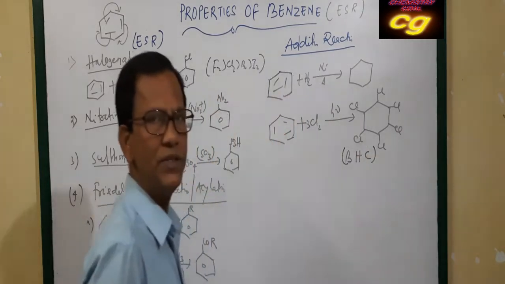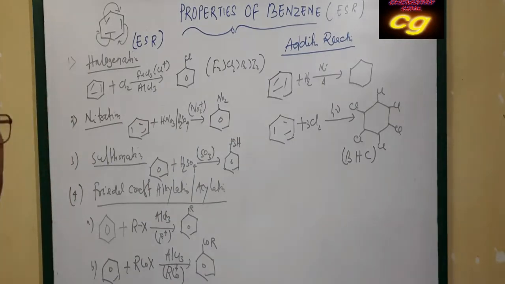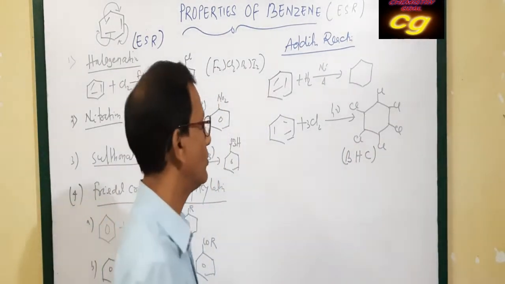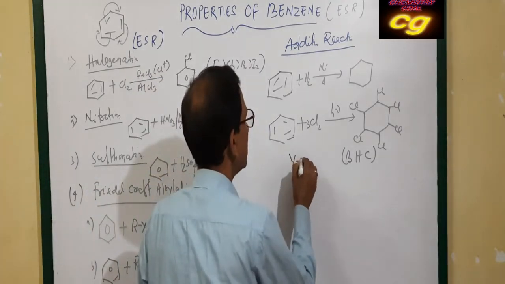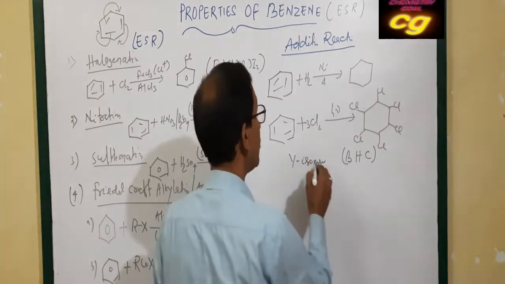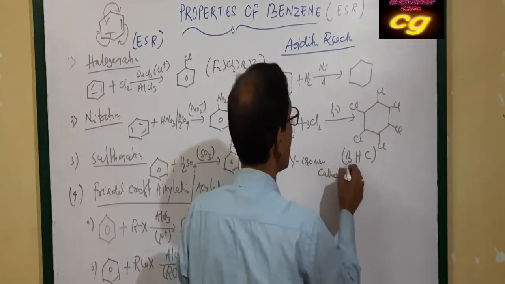This is called benzene hexachloride, and its gamma isomer is called gammexane.